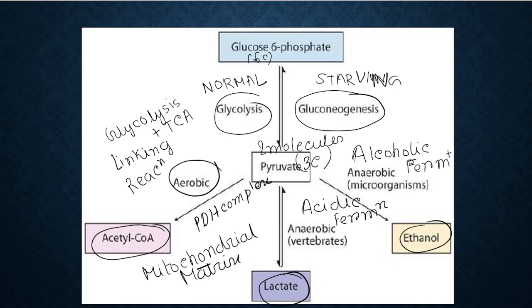So this is the linking reaction that I wanted to discuss before moving on to the next one, that is TCA cycle. Linking reaction, remember, it occurs in the mitochondrial matrix where the pyruvate is getting converted to acetyl coenzyme A with the help of PDH complex, pyruvate dehydrogenase complex. And why is it called the linking reaction? Because it links two major metabolic pathways, glycolysis and TCA cycle. And when there is no oxygen availability for the pyruvate, then it goes for alcoholic fermentation or it goes for acidic fermentation. Is that clear?